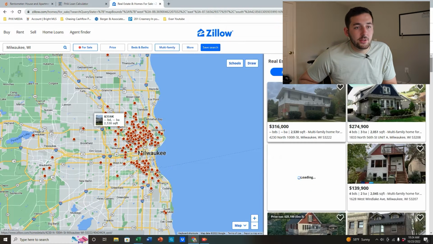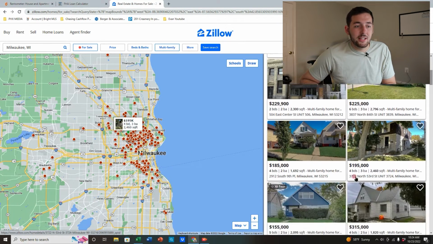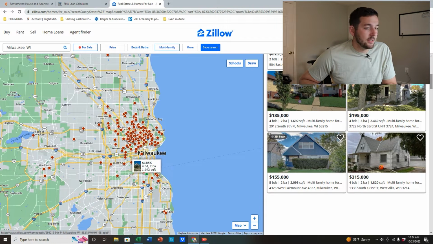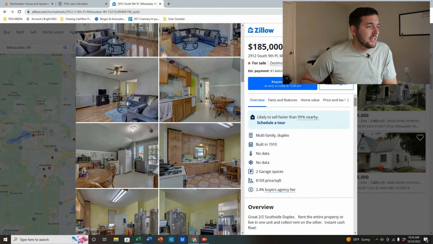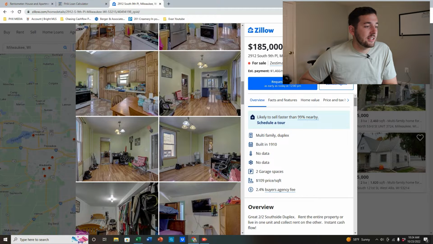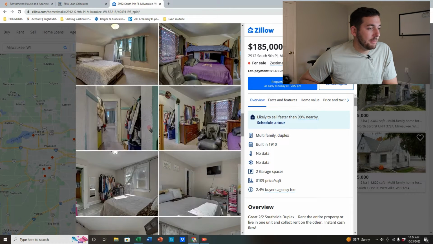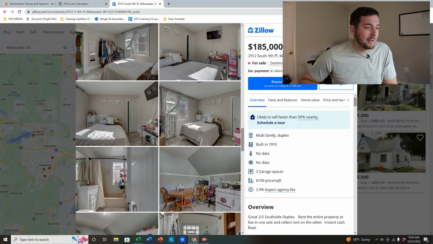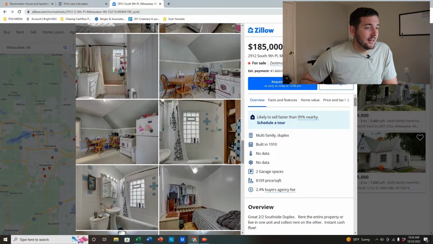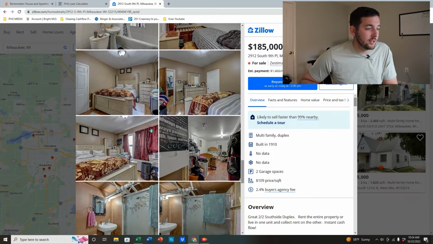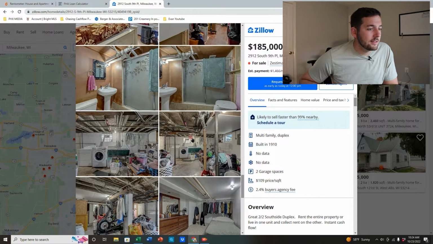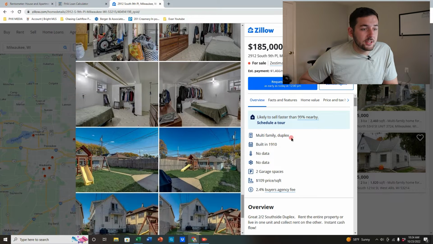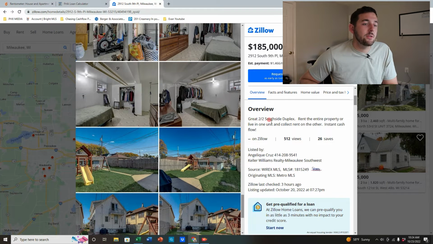So let's just go through here and try to find something more on the affordable end. Let's look right here. Bam. This one looks pretty good. It's pretty nice on the inside. Nothing major popping out to me structurally, cosmetically maybe a little bit of updating. Looks like they did a little bit, but this looks like a perfectly good rental. In my market, whoa, that bathroom with the exposed piping is a little different, but you know what? We're gonna use it. So this looks like it is a great 2-2 Southwest duplex.